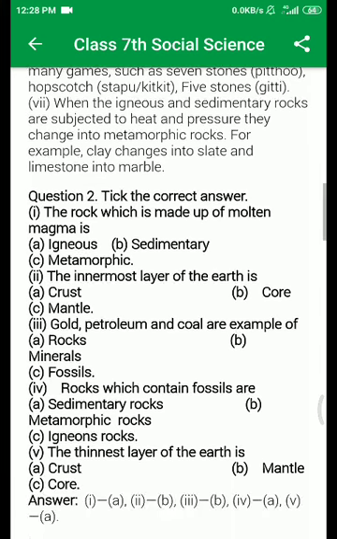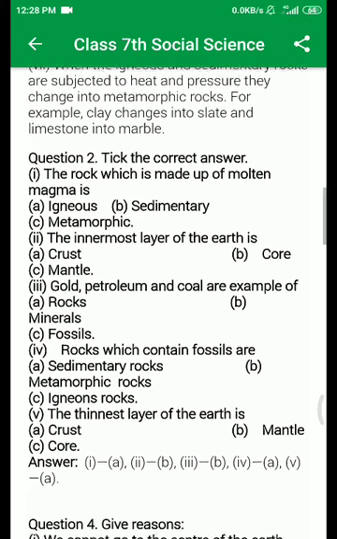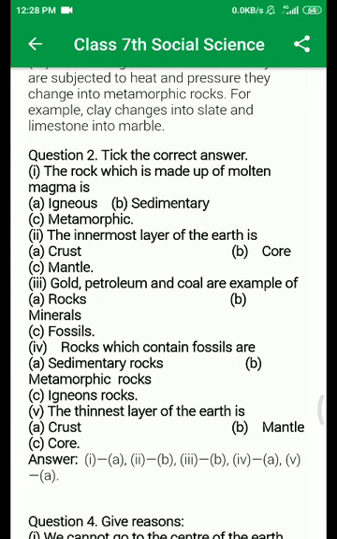Now, question number 2, tick the correct answer. The rock which is made from molten magma is igneous, sedimentary, metamorphic. The right answer is igneous. And the next, the innermost layer of the earth is called crust, mantle, core. Definitely it is core. The innermost layer of the earth is core.